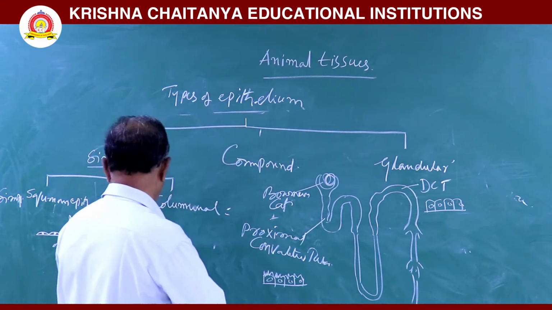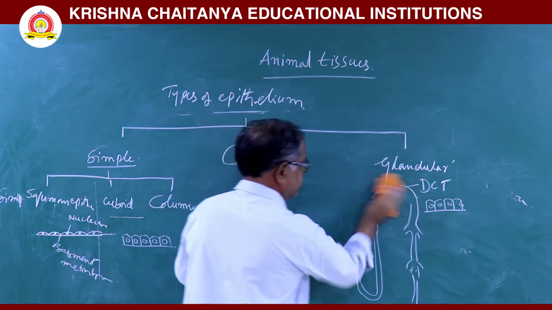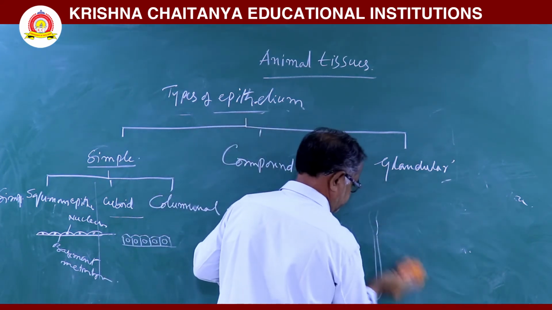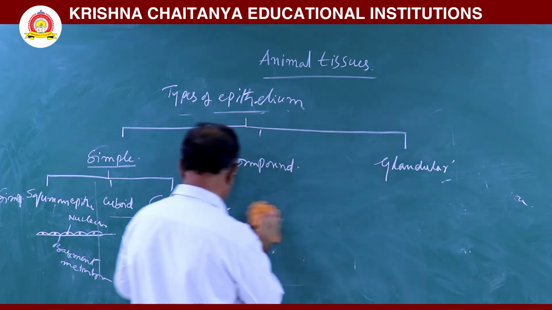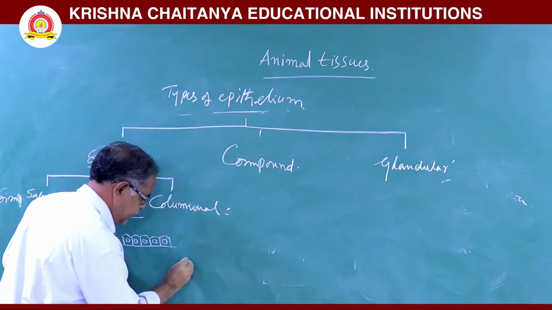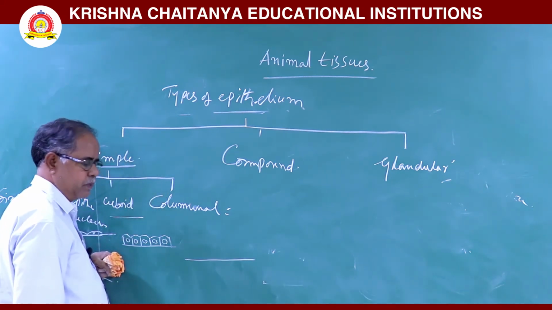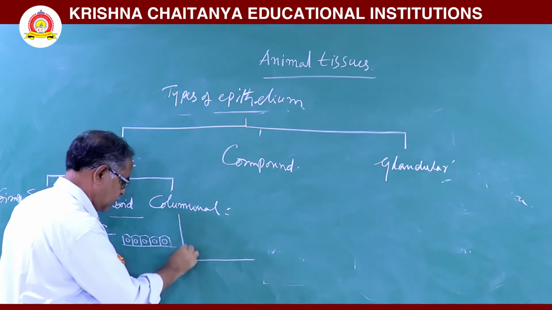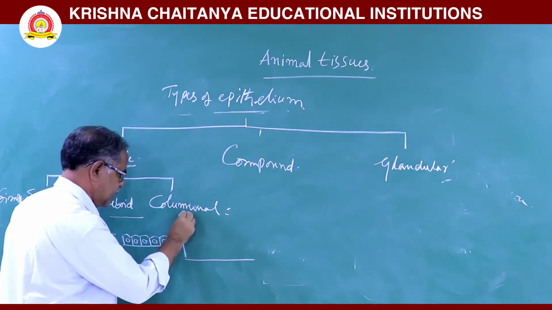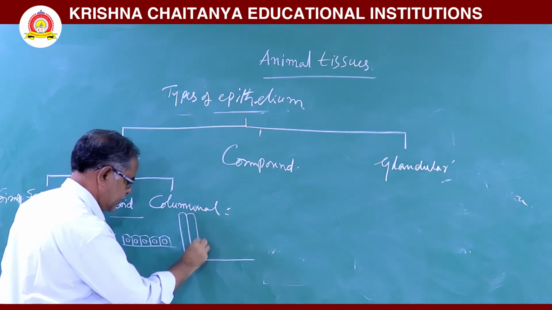Next, then, columnar epithelium. In this columnar epithelium, the cells are arranged in a single row on the basement membrane. The cells are column-like in structure. They are long and slender.